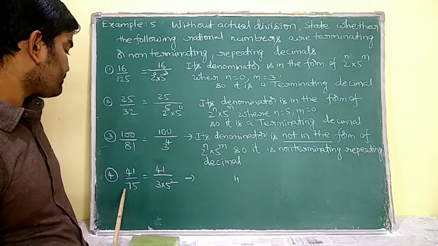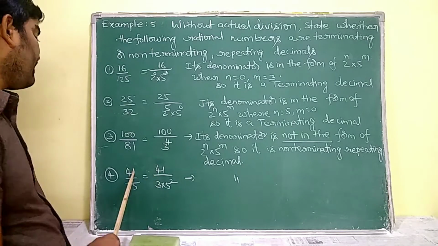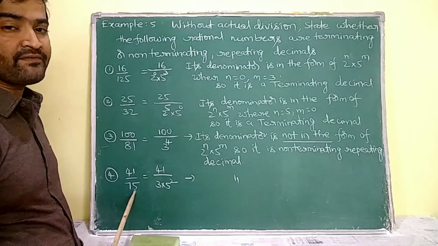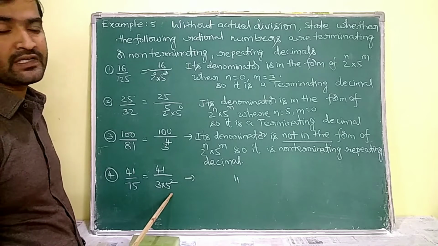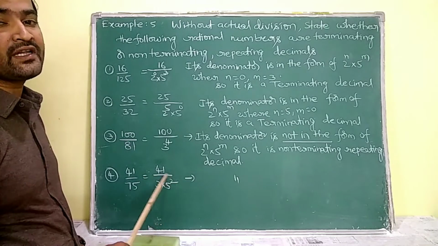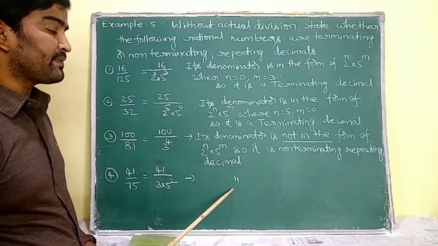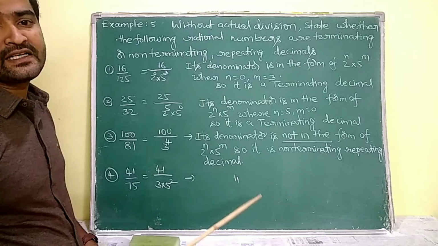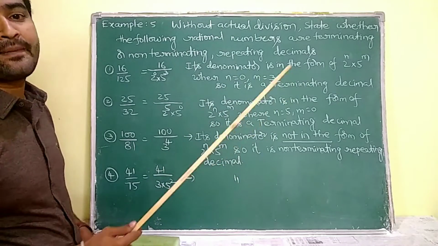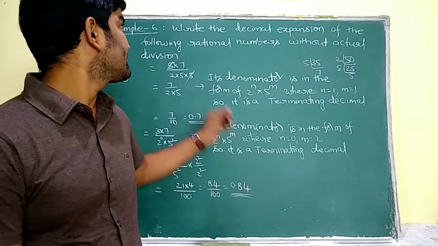Understand. Now coming to that fourth one. Here also see 41 by 75. So 75's prime factorization is 3 into 5 square. So 3 into 5 square means it is also not in the form of 2 power of n into 5 power of m. So it is not going to represent a terminating decimal. So it is going to represent a non-terminating repeating decimal. I hope you understand.